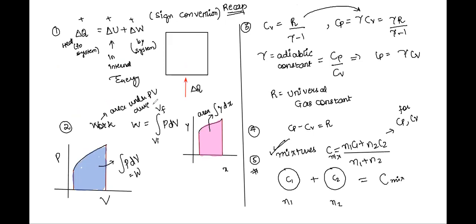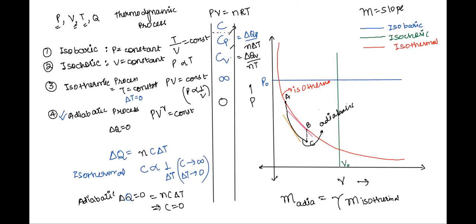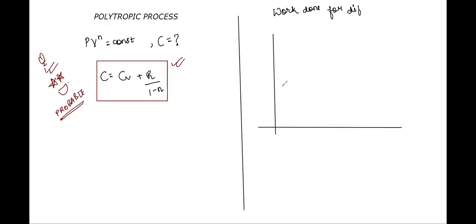Now since we have the information about different kinds of processes, let us see how the work done varies for these processes. Let's say we have a point here, A. Now we are moving from this point to another point, B, and that process is the first one which we had taken, a constant pressure process, or an isobaric process. In an isobaric process, class, the work done is maximum. So I'm writing: work done at constant pressure is maximum.